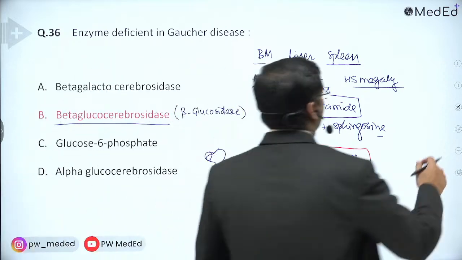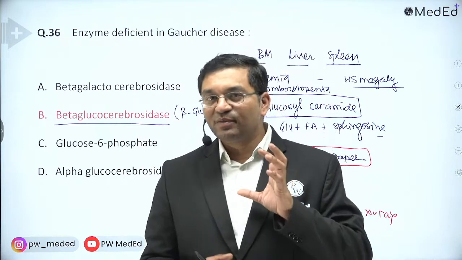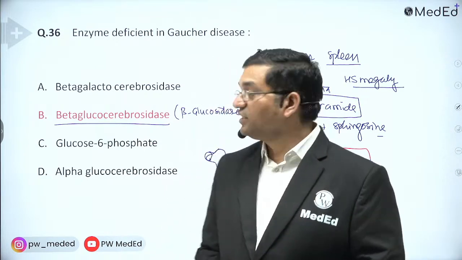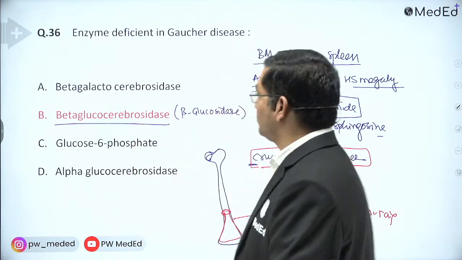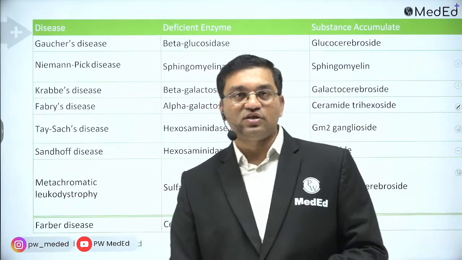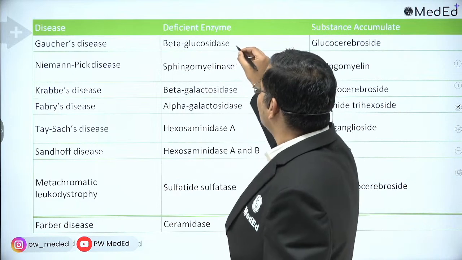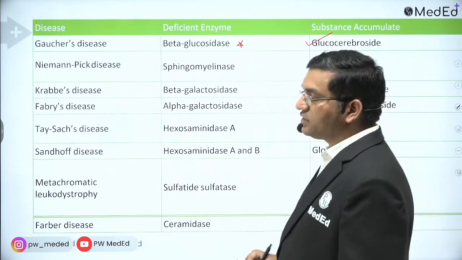Remember the mnemonic: Gaucher is a bro, defect in the cerebrosidase. It is the most common lipid storage disorder. Among the lysosomal storage disorders, in Gaucher's disease beta glucosidase is defective, with accumulation of glucocerebrosides.